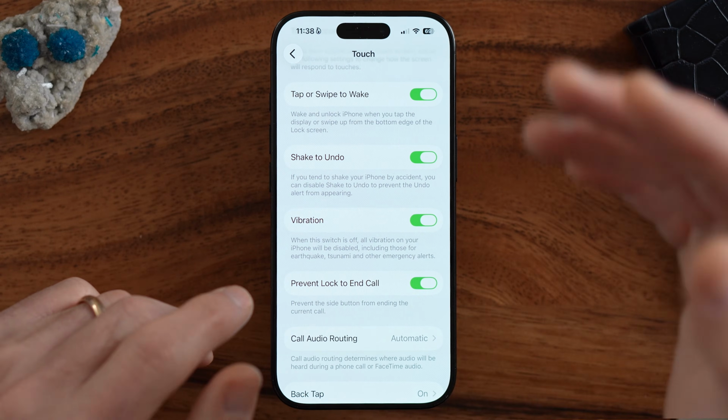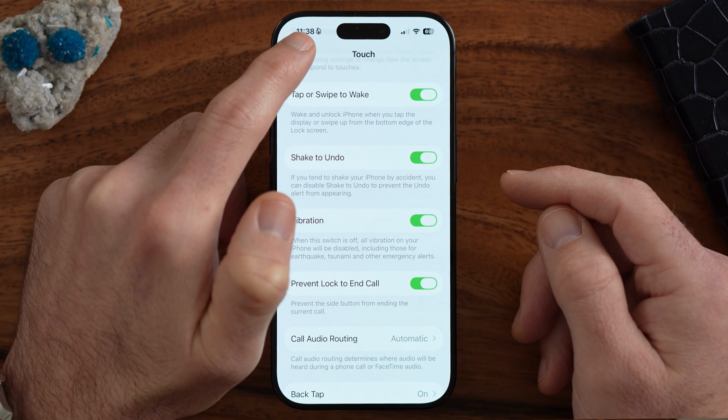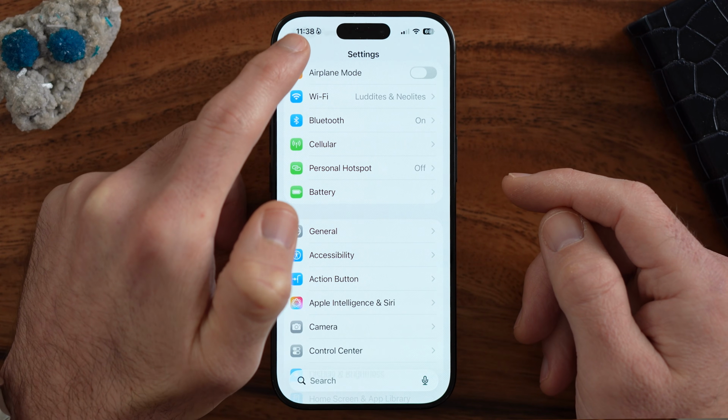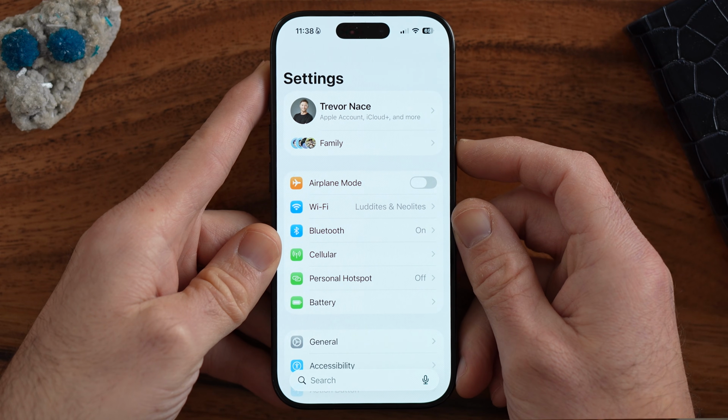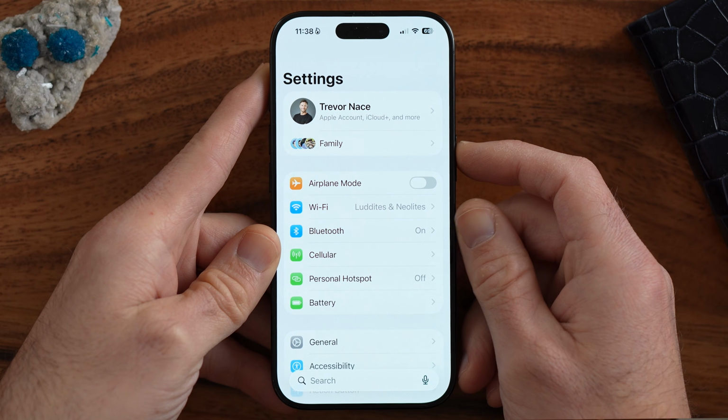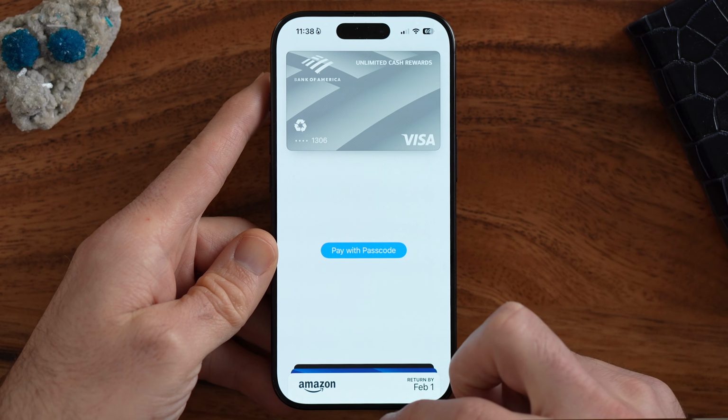There are several other things that we should walk through as well that are really interesting. One is if you rapidly press that side button twice, let me demonstrate. You'll be able to see it pops up with your Apple Wallet. Essentially, this allows you to pay for things, but maybe you don't use Apple Wallet or you would prefer it to not automatically pop up.